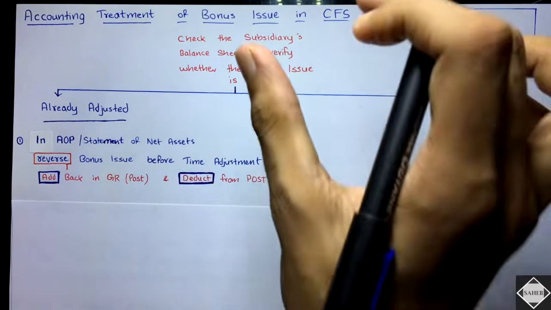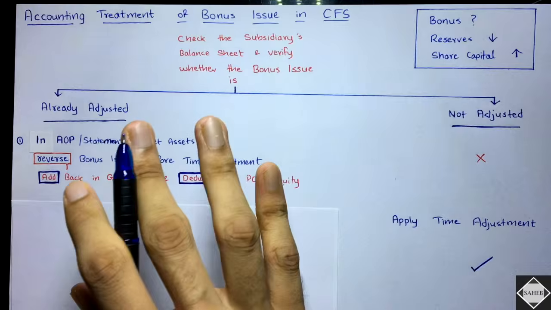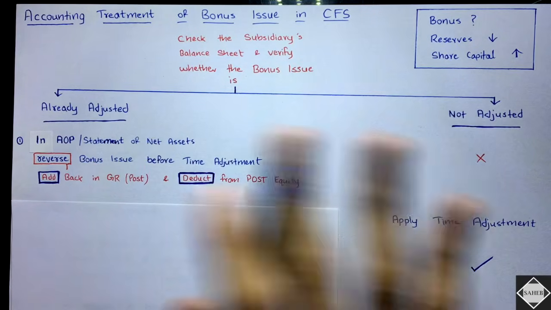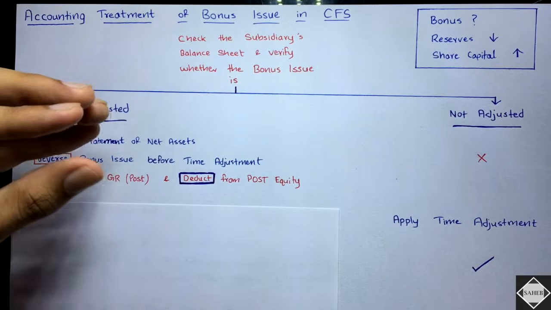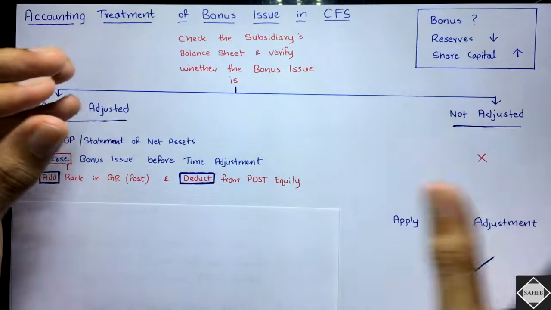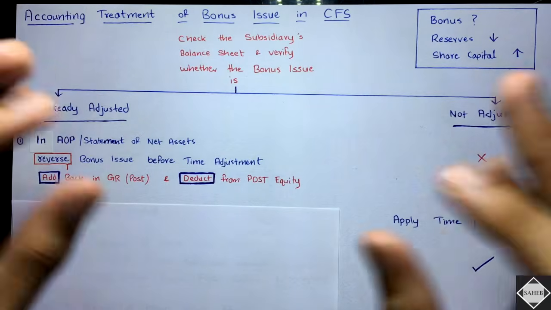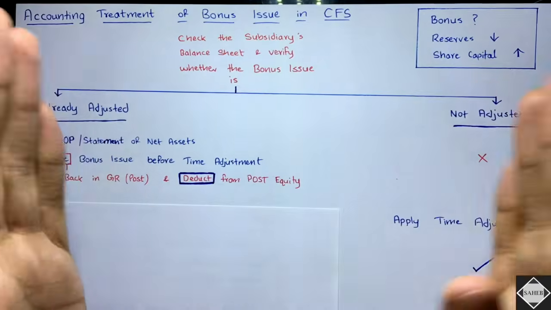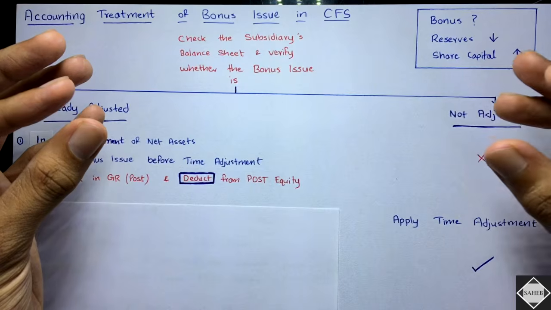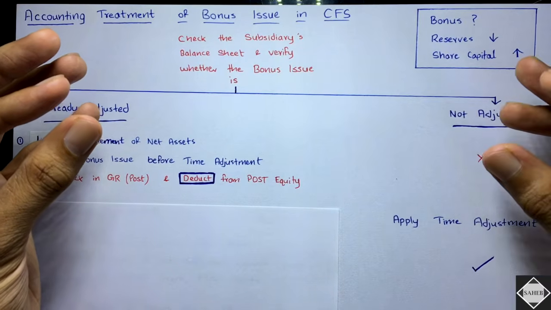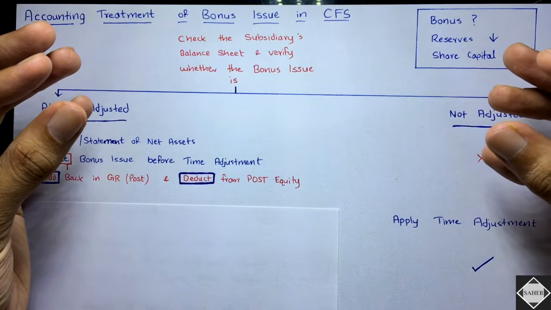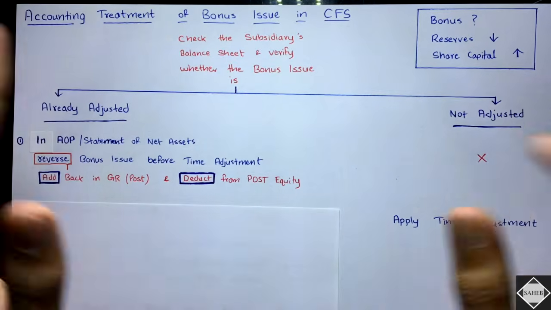The equity column also you will have, right? Now here the first time we will have movement in the equity. Whatever we saw previously, there was no movement in the equity column. We take share capital at the beginning and at the ending, and we didn't take anything in between. But here in the bonus shares adjustment, there is movement on equity. There will be pre-bonus equity, and at the date of consolidation there will be post-bonus equity. If it is 1 lakh here, here it will be 1,50,000. So 50,000 movement will be there, for example.